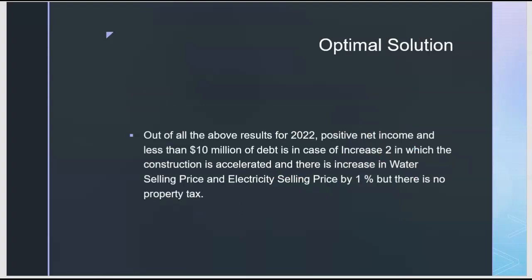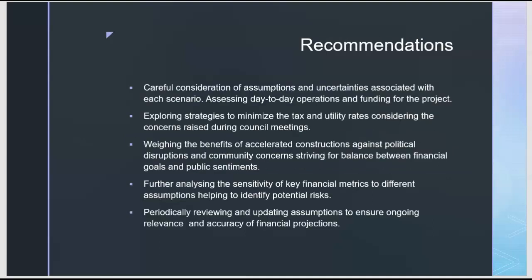So, what's the optimal solution out of it? Out of all the above results for 2022, positive net income with less than 10 million of debt is in the case of increase 2, in which construction is accelerated and there is an increase in water selling price and electricity selling price by 1%, but there is no property tax.